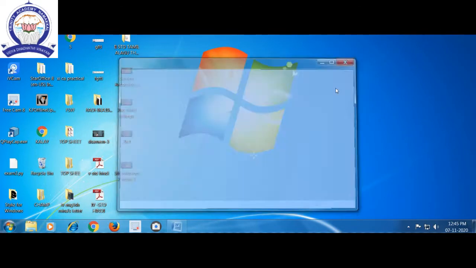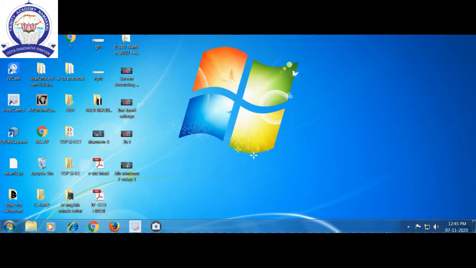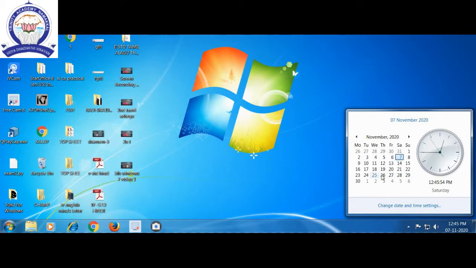Okay, children. The system tray displays the current date and time. Today's date is 7 November 2020. The month is November, the date is 7, the year is 2020. The time is 12:46 p.m. and the day is Saturday. This is all we can see with the help of the system tray.